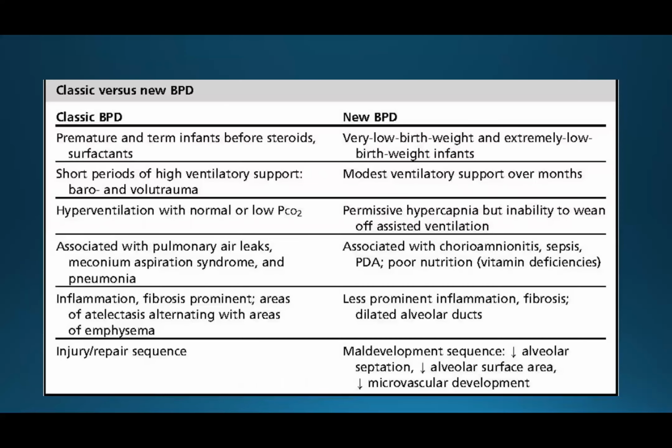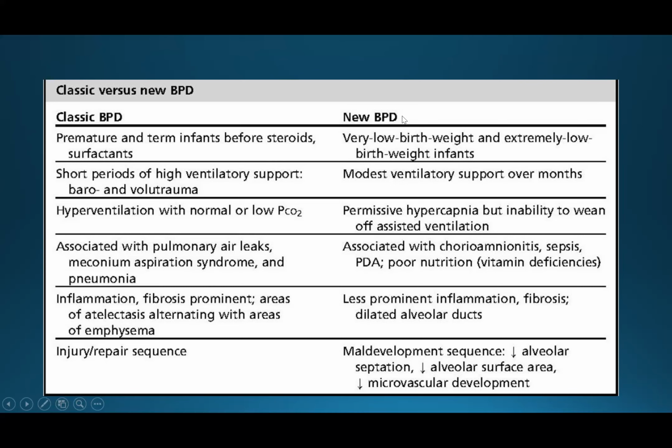Here we have a comparison between the classic and new bronchopulmonary dysplasia. Classic bronchopulmonary dysplasia is usually seen in premature and term infants before the steroid and surfactant era. A short period of high ventilatory support, which leads sometimes to barotrauma, hyperventilation with normal to low CO2, associated with pulmonary air leaks, meconium aspiration syndrome, and pneumonia, and characterized by inflammation, fibrosis, and areas of atelectasis alternating with areas of emphysema on chest X-ray. Usually we are seeing this picture, an injury and repair sequence.